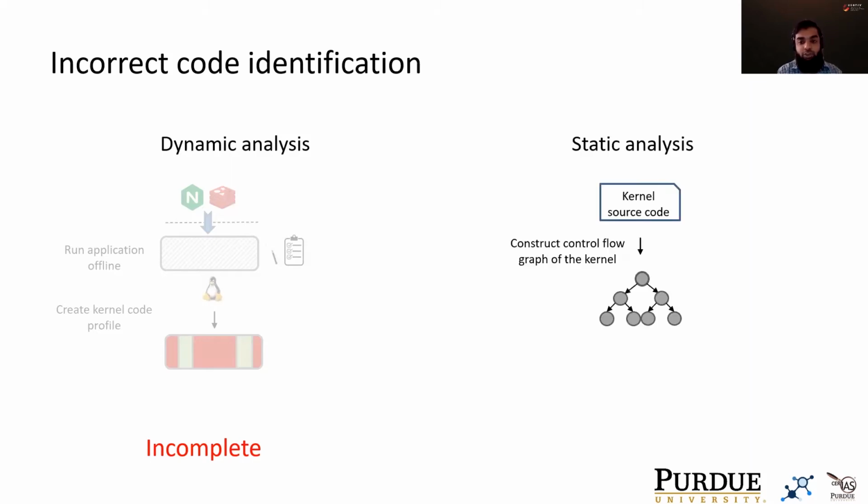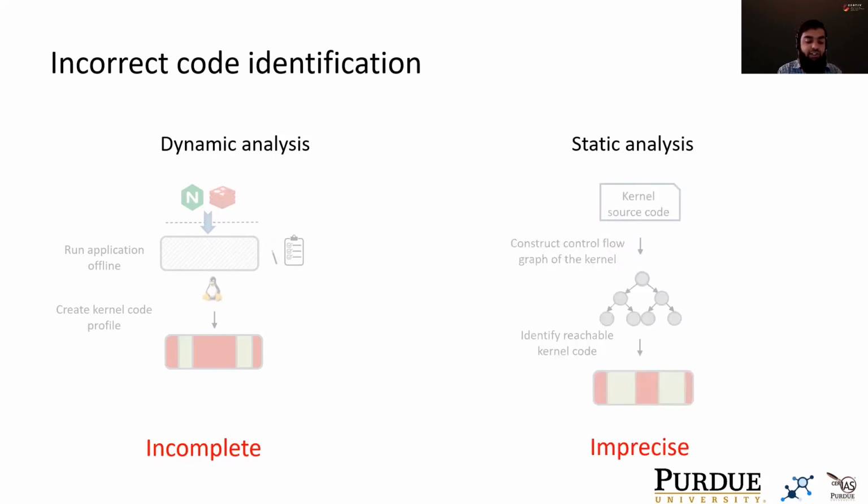The second approach is to use static analysis. The kernel source code is used to construct its control flow graph. Then we identify all code paths in the kernel that are reachable from all system calls made by the application. This is the code that is then said to be required by the application. Now, kernel control flow graph generation techniques are highly imprecise, and thus the resulting specialization contains lots of false positives.